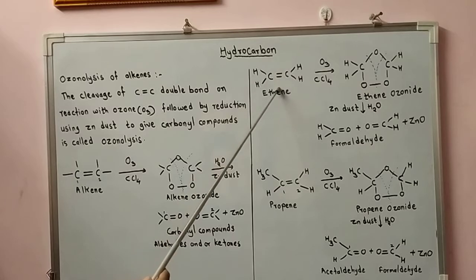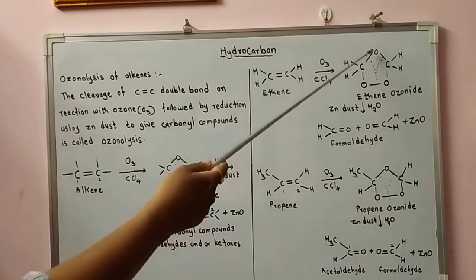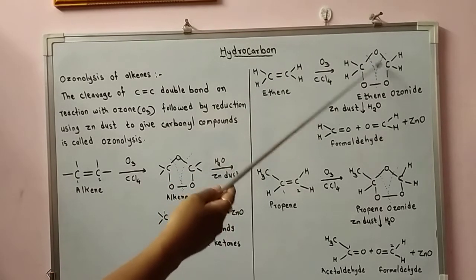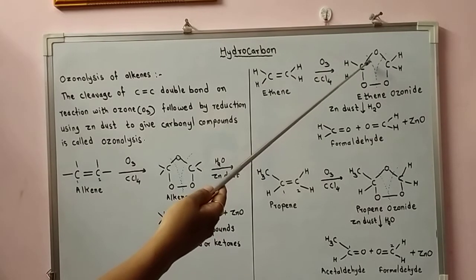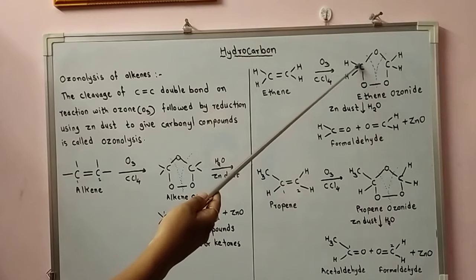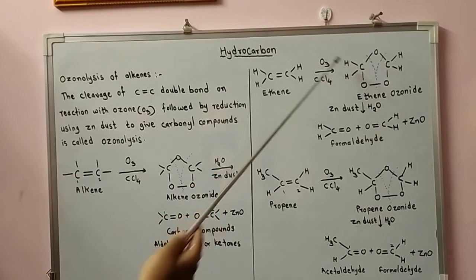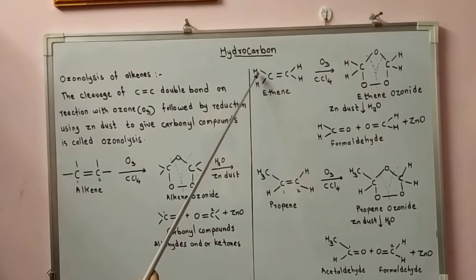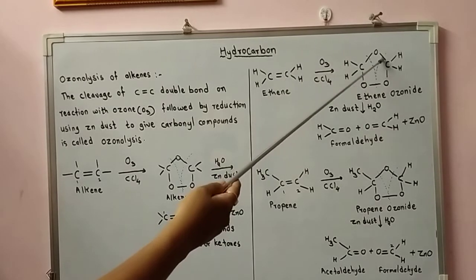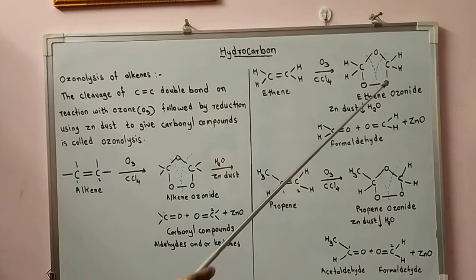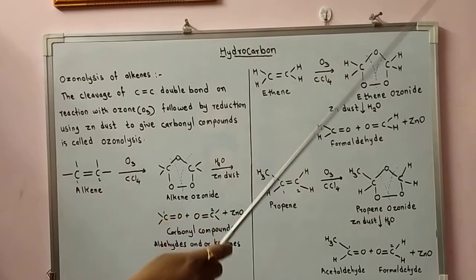In the first step, the carbon-carbon double bond breaks and the oxygen atoms of O3 are added across this double bond. So the structure is like this. On one carbon two hydrogens are attached, and the second carbon also has two hydrogens. So we get ethene ozonide, which is unstable.